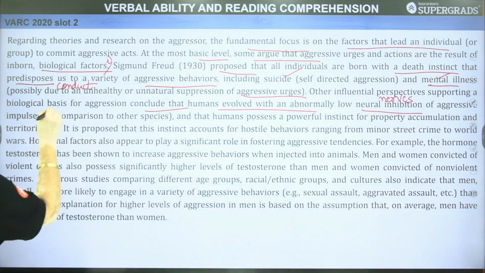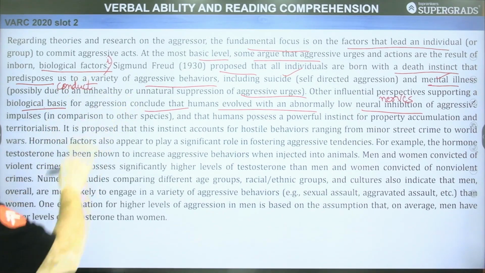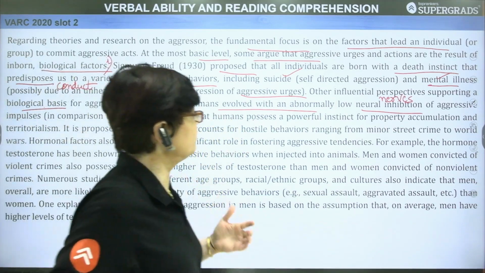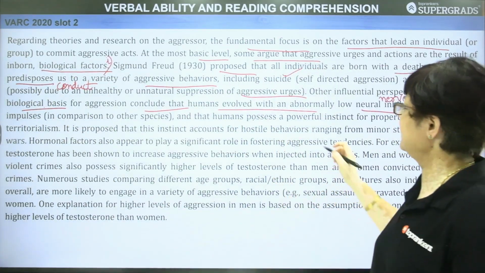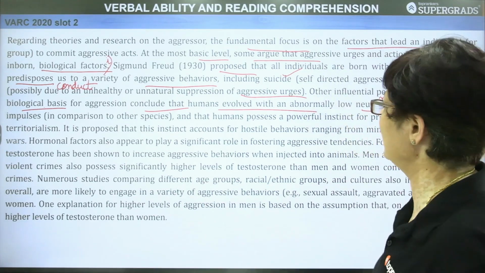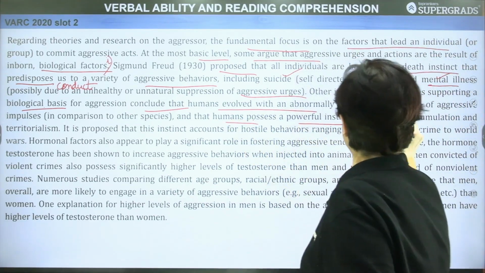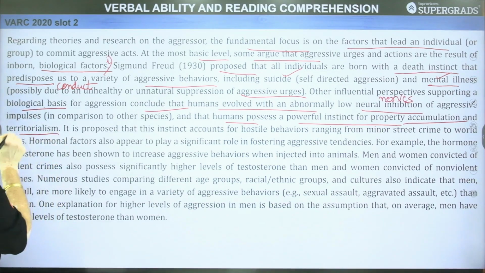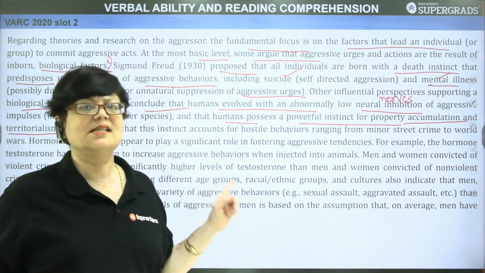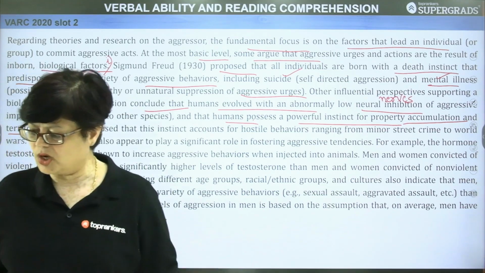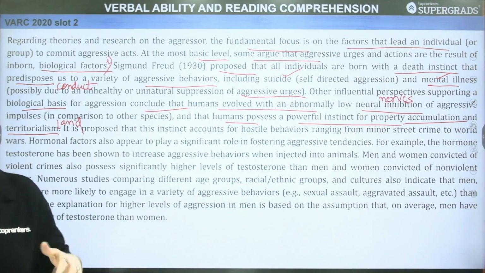So, this biological basis which was spoken of by Sigmund Freud, along with that, it has been concluded that humans have evolved with an abnormally low neural inhibition of aggressive impulses as compared to other species, and that humans possess a powerful instinct for property accumulation and territorialism. Territorialism, break this word, it comprises territory. Territory means specific land. It's related to a particular piece of land or the assertion of rights to a territory.